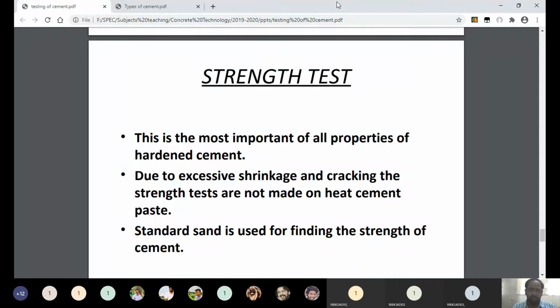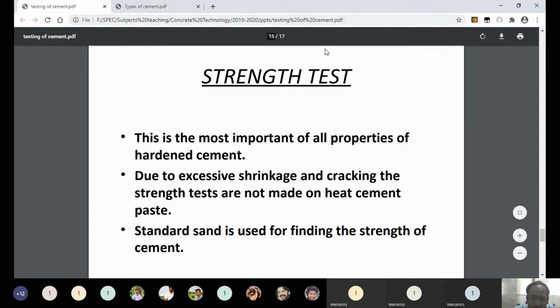Okay now. This is the last parameter, strength of cement.